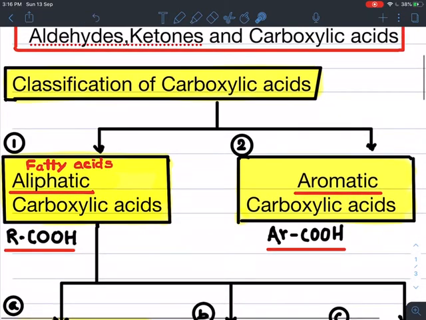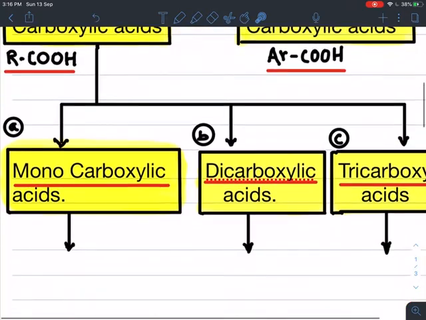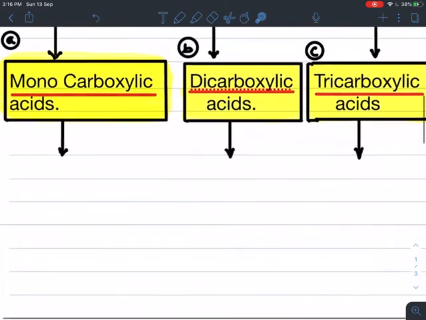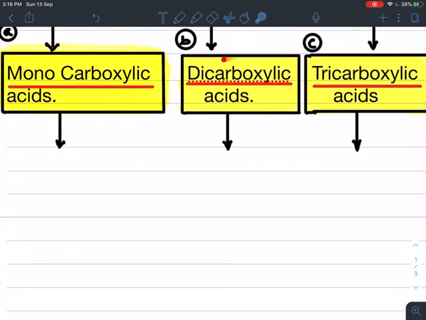Depending on the number of COOH groups, aliphatic carboxylic acids are further classified into three types. First, monocarboxylic acid; second, dicarboxylic acid; and third, tricarboxylic acid. What is meant by mono?